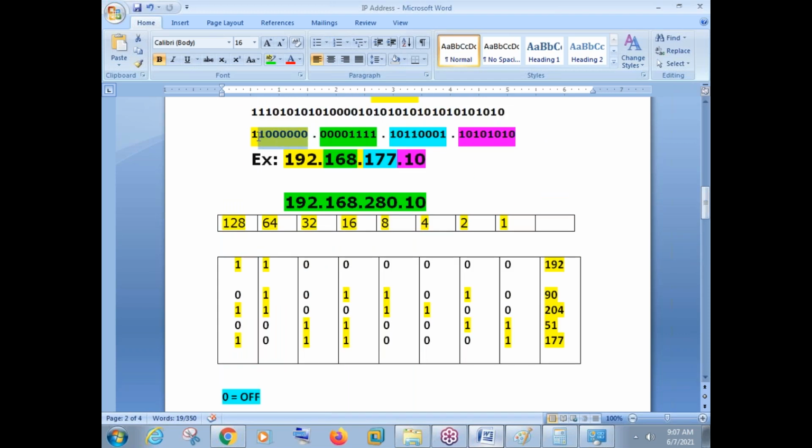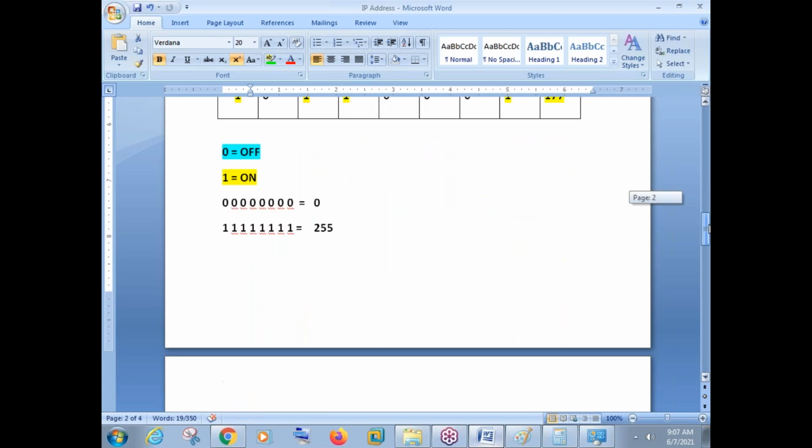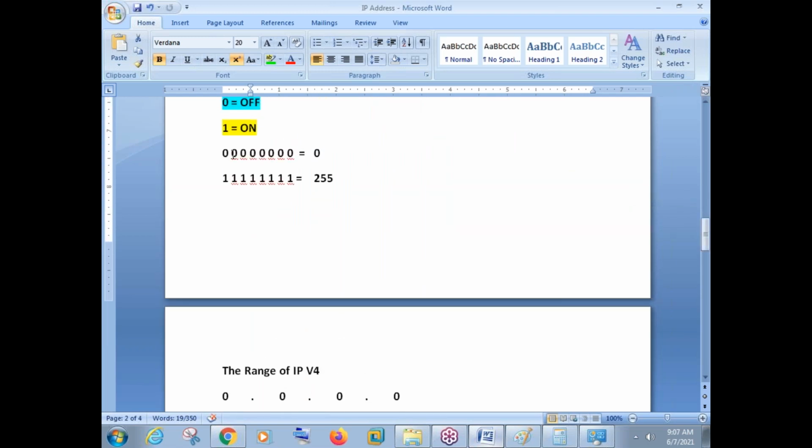In any one of these octets, if you take all bits as zeros, then the decimal will be 0. And if you take all bits as ones, the decimal will be 255. So this is the range. Because of binary, we have decimal, right? Binary is for machine, decimal is for user.